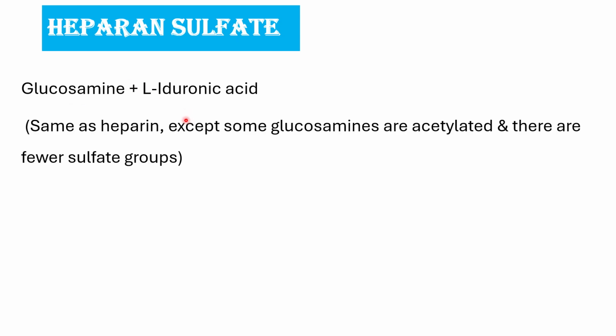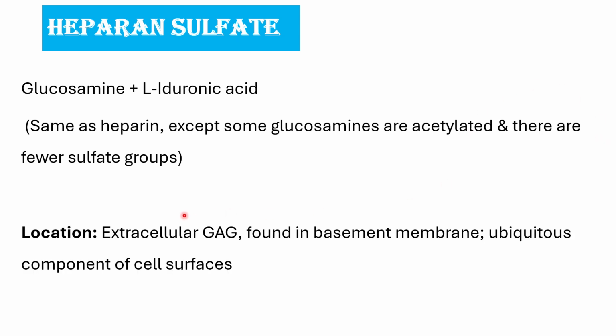Next, about heparan sulfate. Heparan sulfate is composed of glucosamine and L-iduronic acid. It is similar to heparin, but here some glucosamines are acetylated and there are fewer sulfate groups. Location: heparan sulfate is an extracellular GAG similar to all other GAGs, but we know heparin is the only intracellular GAG. It is present in basement membrane and it is also a ubiquitous component of cell surfaces.